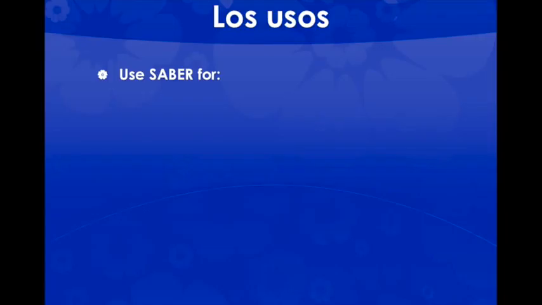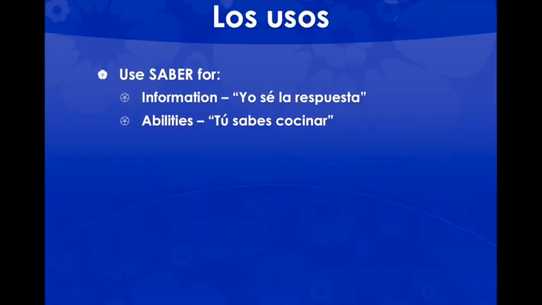So, what we are going to use saber for, in terms of reasonings, if you remember, ser has an acronym, FELT or C note, which is characteristics, nationality, occupation, time, and event location. Saber is not going to have an acronym, but it's just going to have two reasons that we use it. For example, information. If you want to talk about information or somebody knows information, for example, yo sé la respuesta, I know the answer. You're going to use saber instead of conocer. If you want to talk about knowing how to do something, as in an ability, you would also use saber. So tú sabes cocinar means you know how to cook.